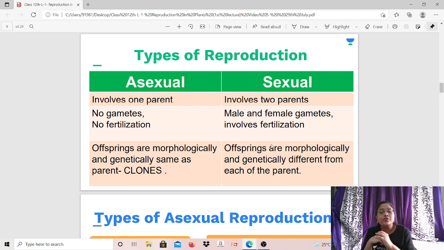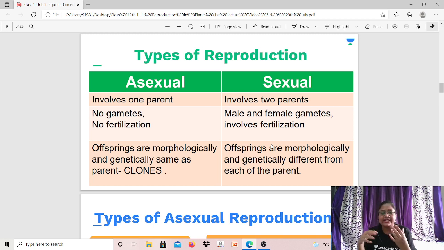Next, coming to sexual reproduction. As you can see, it involves two parents, male and female, that is father and mother. The male produces male gametes, the female produces female gametes. In this process, the male gamete and female gamete fuse, and fertilization takes place. Correct? Now, what do you expect? Male gametes are reproductive cells, understand? And they have their own DNA. So the male gamete will have its own DNA, and the female gamete will have its own DNA. Correct?